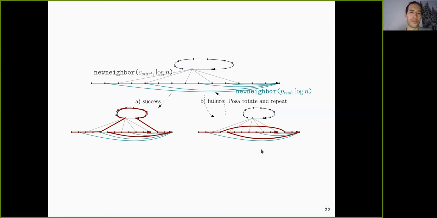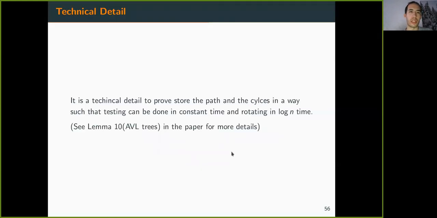So there are some technical details on how to store the paths and the cycles in a way such that the testing can be done in constant time, and the rotations can be done in log n time. But for this, we can apply AVL trees combined with linked lists. And if you're interested in further details, we would refer to Lemma 10 of the paper.